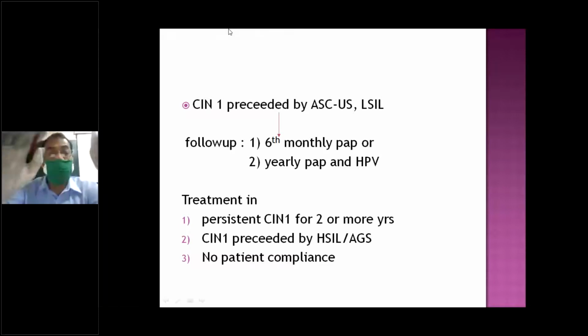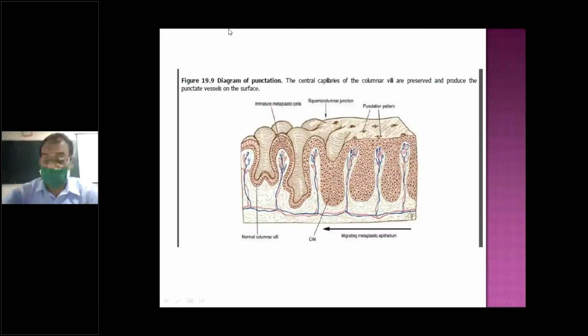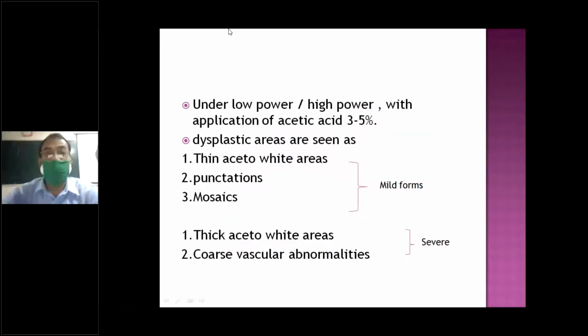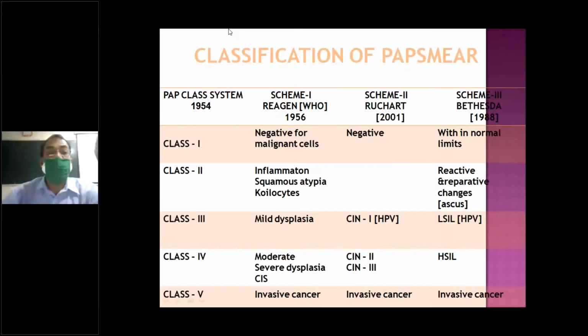When we are categorizing and comparing all these three, CIN1 is low grade, CIN2 and 3 are high grade. CIN1, low-grade SIL, mild dysplasia, is one category.